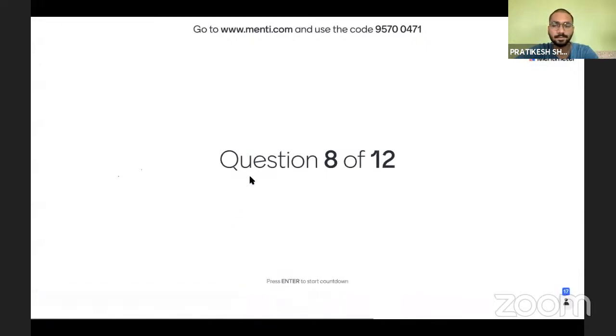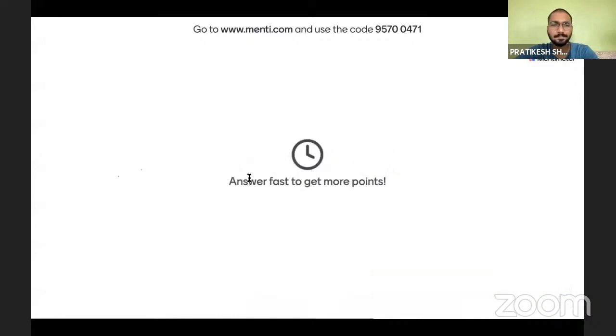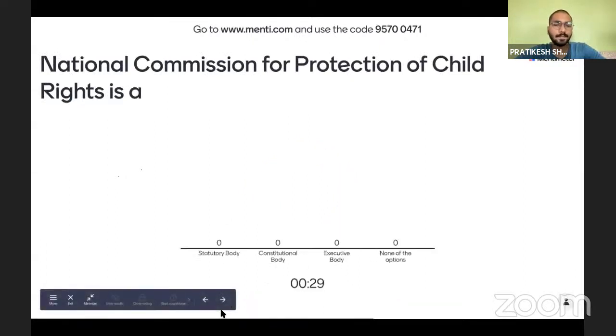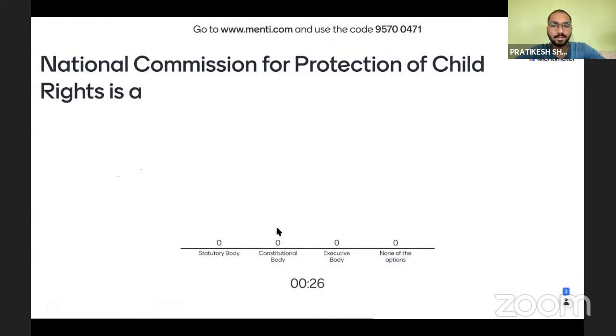So we have the 8th question. The National Commission for Protection of Children's Rights is a statutory body, constitutional body, executive body, or none of the options are correct. So what is this National Commission for Protection of Child Rights? NCPCR. NCPCR is also in the news because we are talking about adoption of children. So what is this body? Is it a statutory body, constitutional body, executive body, or none of the options?